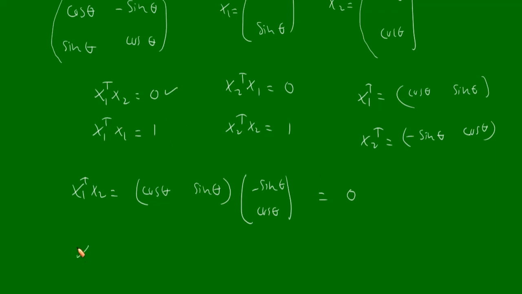Let us consider the next term, x1 transpose into x1. So this will be equal to cos theta sin theta, then again cos theta sin theta. Okay. This will be equal to cos square theta plus sin square theta. That is equal to 1. Similarly, we can prove that x2 transpose into x1 is 0 and x2 transpose into x2 is equal to 1.